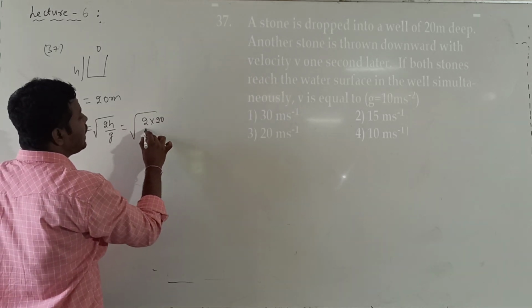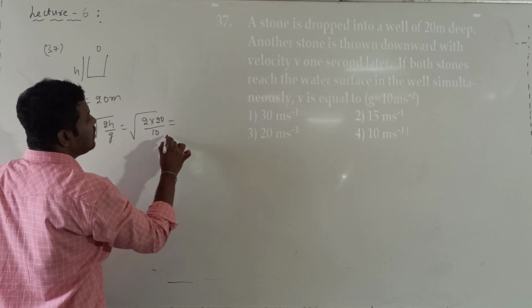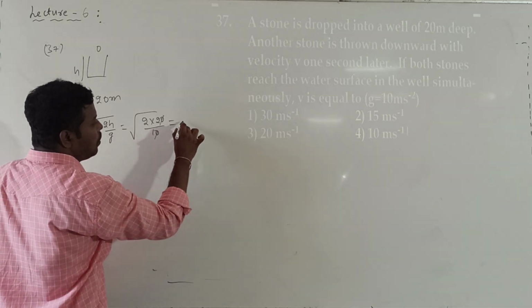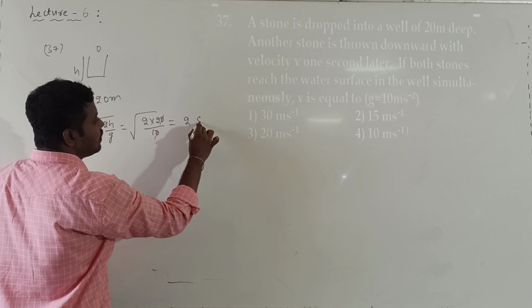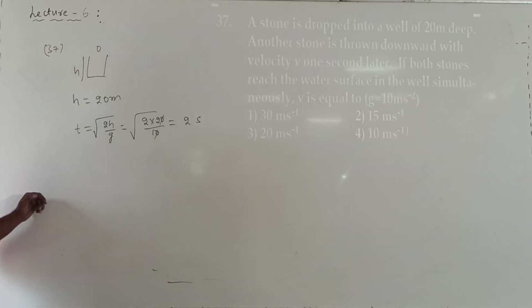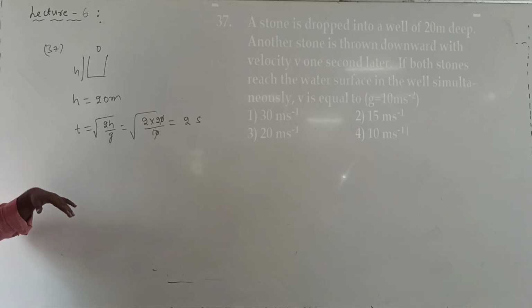20. But g value is given as 10. So what will we get as the answer? Root 4, which is given by 2 seconds. 2 seconds is the time taken by the first stone to hit the water. Now they are telling that 1 second later, the second stone is thrown. It is not freely falling.